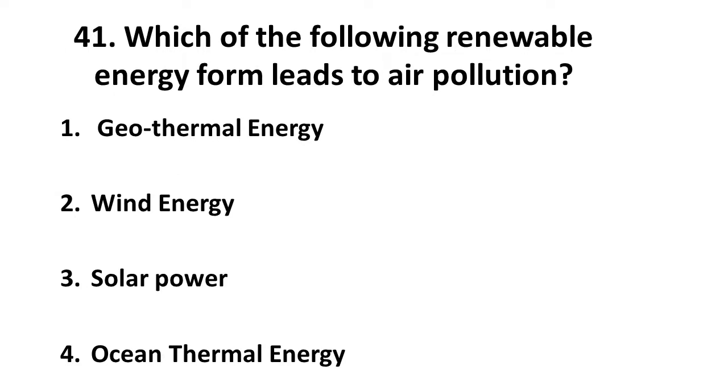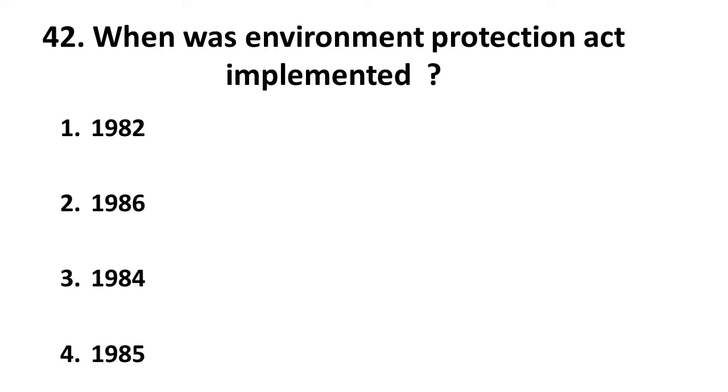The question is, which of the following renewable energy source forms leads to air pollution? Options are geothermal energy, wind energy, solar power, ocean thermal energy. So friends, geothermal energy leads to air pollution. Moving on to the next question. Question is, when was the Environmental Protection Act implemented in India? So friends, it was implemented in 1986 in the aftermath of the Bhopal gas tragedy, which was caused by the release of methyl isocyanate. Moving on to the next question.